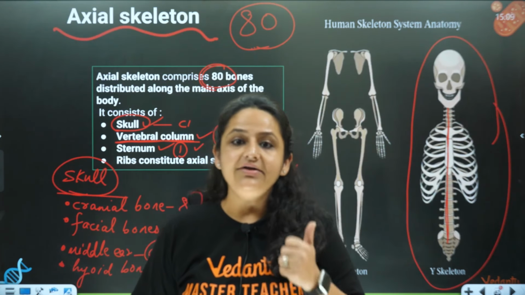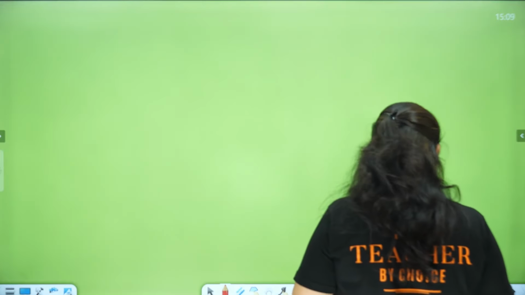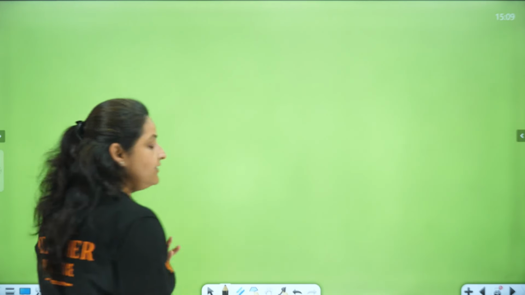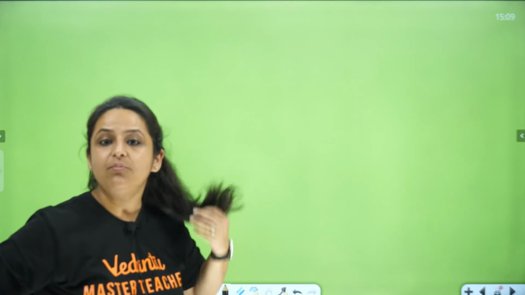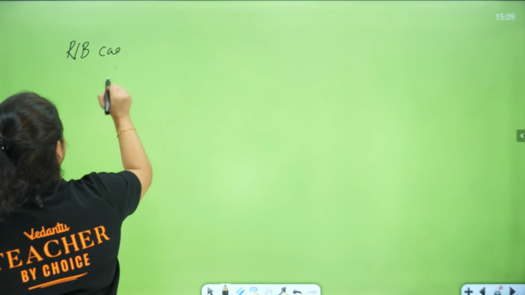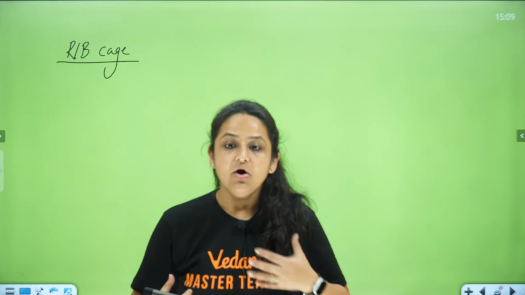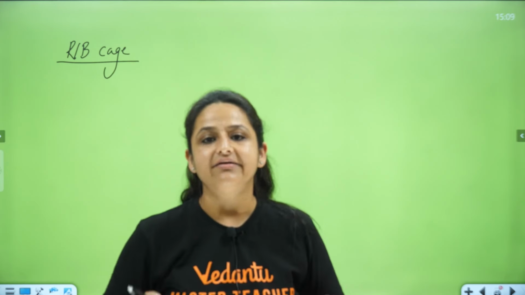Now, there is a very interesting question that is asked in the exam, that is, how many bones comprise the rib cage? So they ask you how many bones form the rib cage. So let's find out what the rib cage is. The whole cage that is formed in the thoracic area, which is going to protect our internal organs.